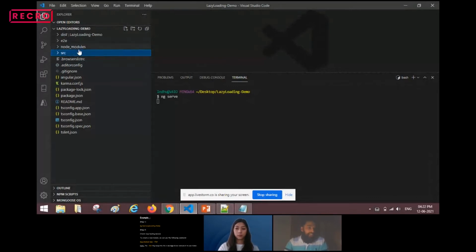Third one, we can see node_modules. When we ran the command, for example, ng new project name, initially while creating the Angular project, this node_modules folder will be responsible for that.